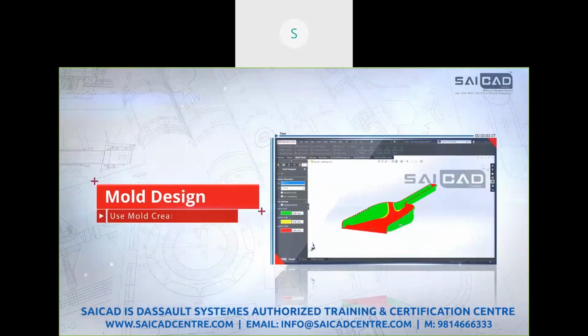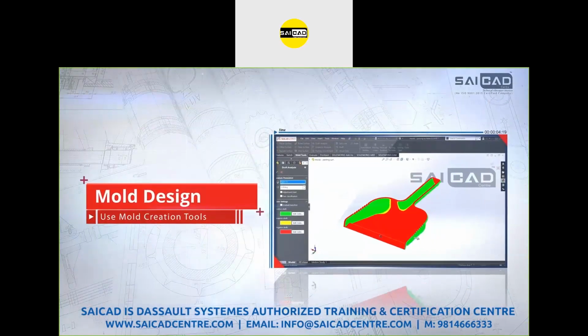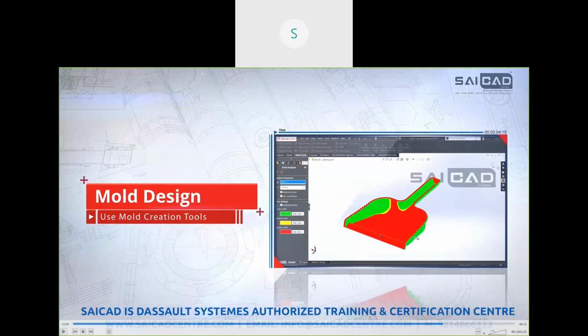And the last thing we will cover is mold design. Mold design is basically the core and cavities that we are going to create to make the product. It can be for injection molding, it can be for casting. So for different purposes, we will create the mold designs also. So this is the structure of the software. These are the available modules in the software. Okay, so let's start with the training.